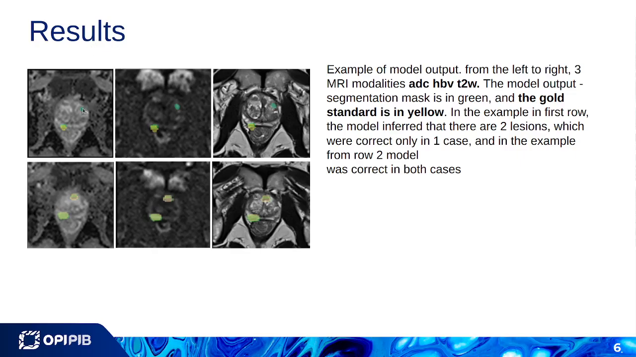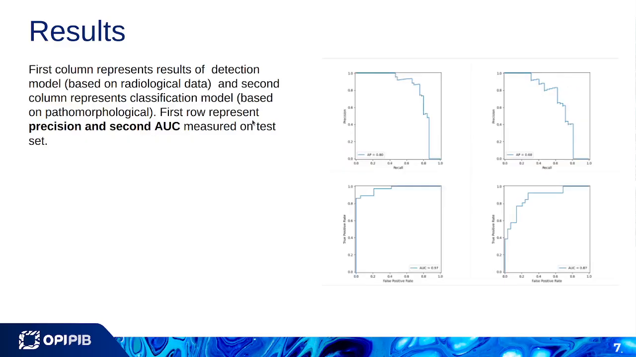In green we have the output of our model. The top one is a false positive, as the gold standard is this yellow one. So in a lot of situations the gold standard and the output of our model agree, but not in all.